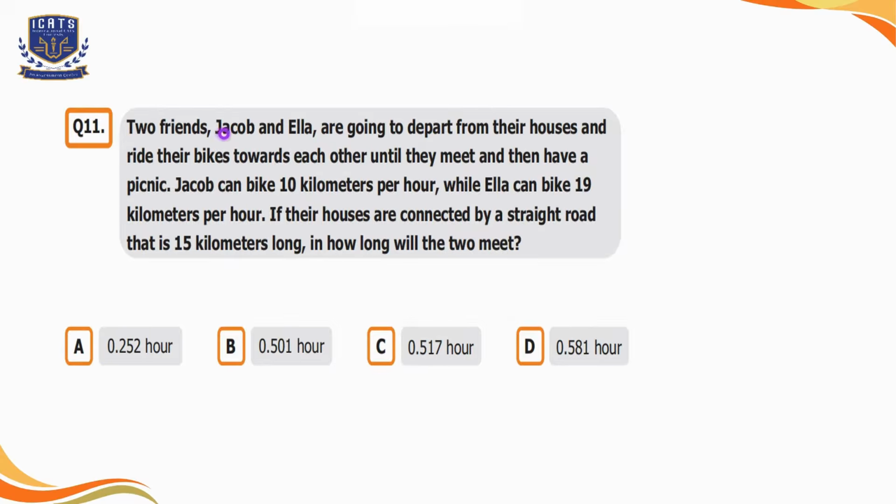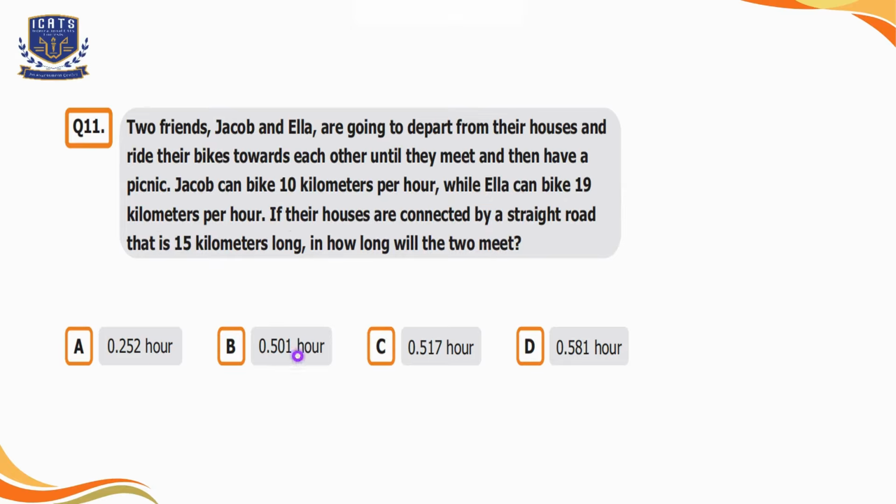Question number 11. Two friends, Jacob and Ella, are going to depart from their houses and ride their bikes towards each other until they meet and then have a picnic. Jacob can bike 10 kilometers per hour, while Ella can bike 19 kilometers per hour. If their houses are connected by a straight road that is 15 kilometers long, in how long will the two meet? Option A is 0.252 hour.